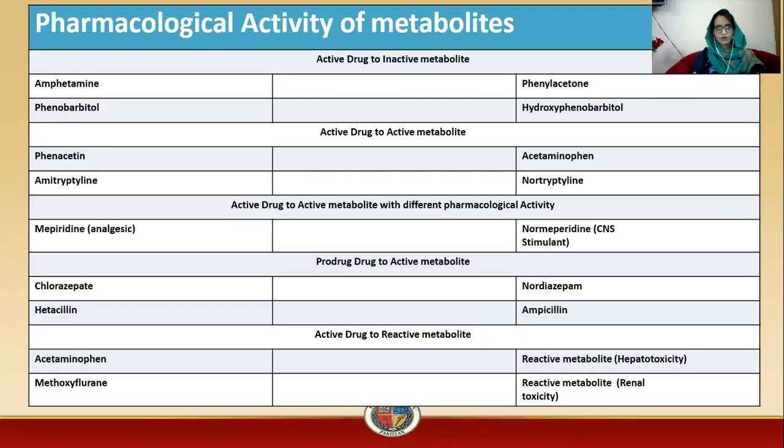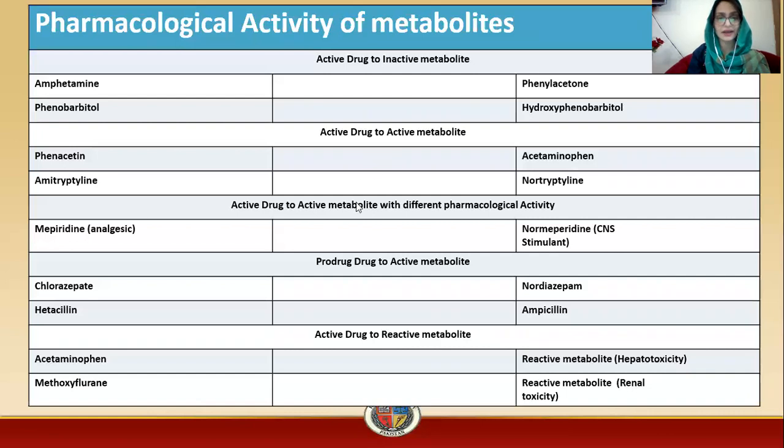Here, the pharmacological activity of metabolites is shown, from active drug to inactive metabolites. Amphetamine is converted into phenylacetone, which is an inactive metabolite, and phenobarbital is converted into hydroxyphenobarbital, which is an inactive metabolite. And for active drug to active metabolites, a few examples are considered here. Phenacetin is converted into acetaminophen, which is an active NSAID, and imipramine and then amitriptyline are converted into desipramine and nortriptyline, which are active metabolites.